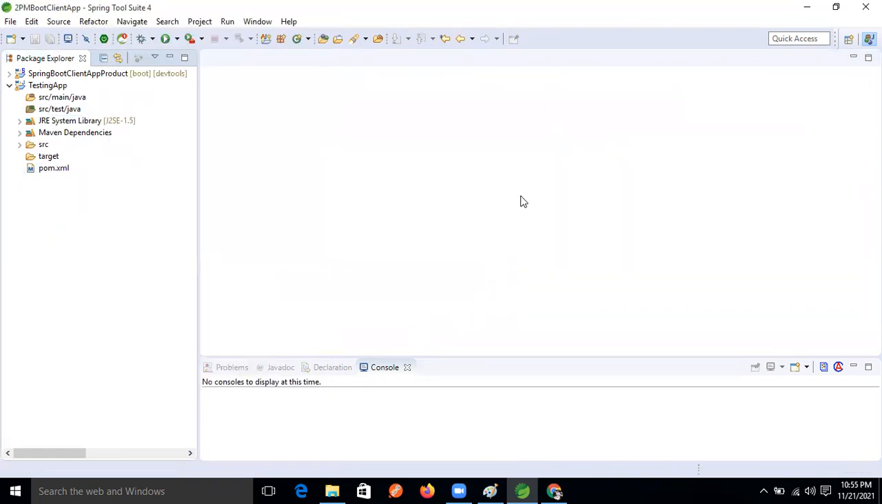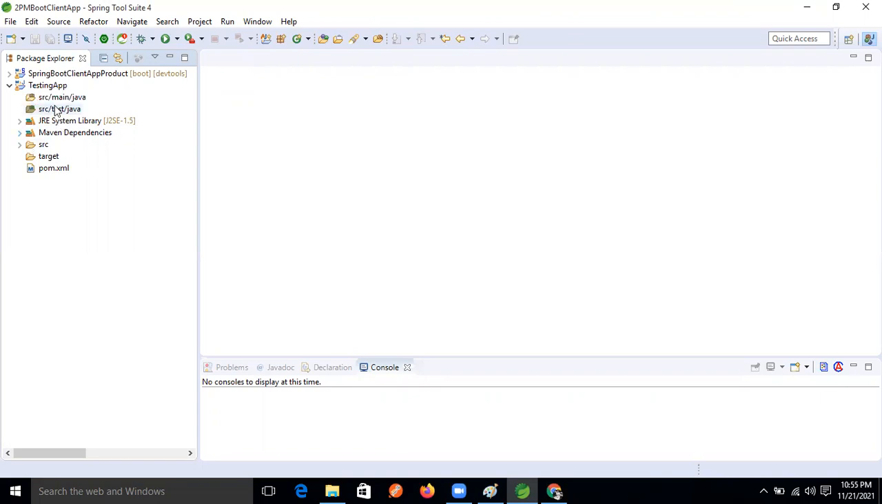Okay, see this by default. Two package folders are created, right? One is main, and another one is test. Yes, src/test/java, right? Yes, Ravi, correct. So two packages are created.